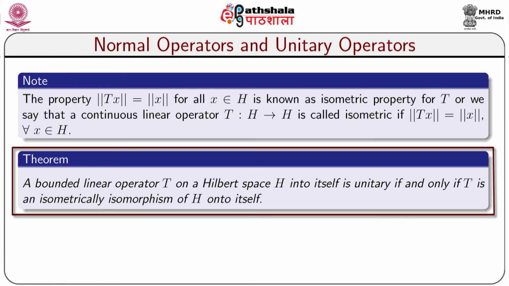The statement of the theorem looks like this: a bounded linear operator T on a Hilbert space H into itself is unitary if and only if T is an isometric isomorphism of H onto itself.